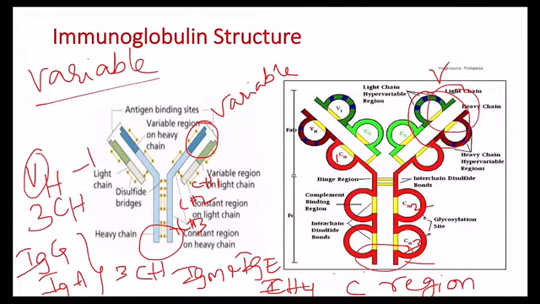Each light chain consists of one variable domain, that is VL, and one constant domain, that is CL. The variable region in the light chain is called VL, and the constant region in the light chain is called CL.